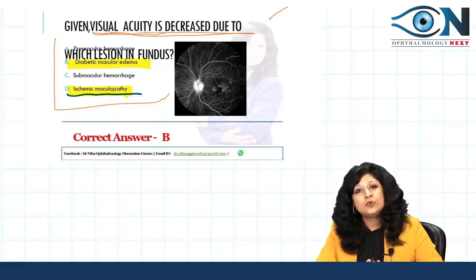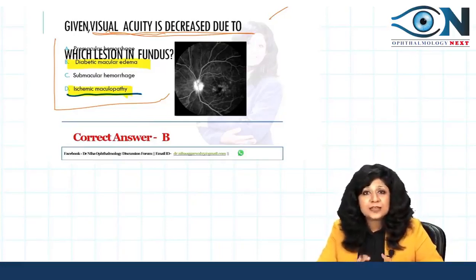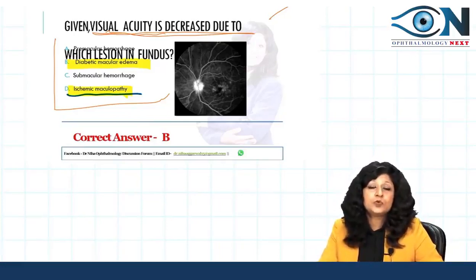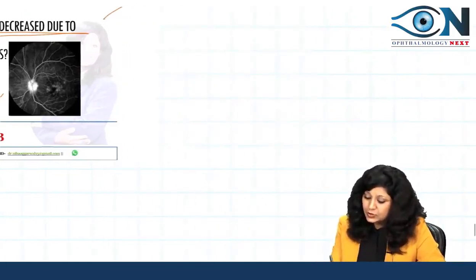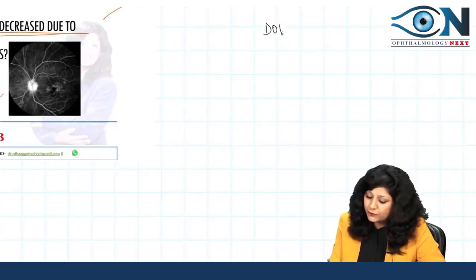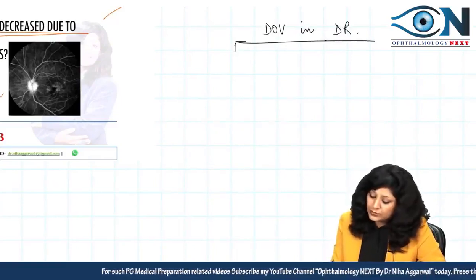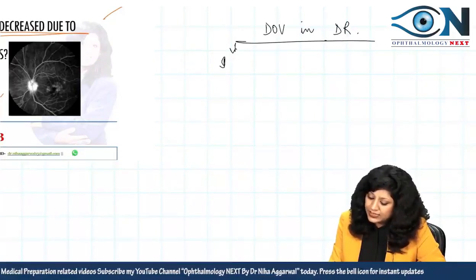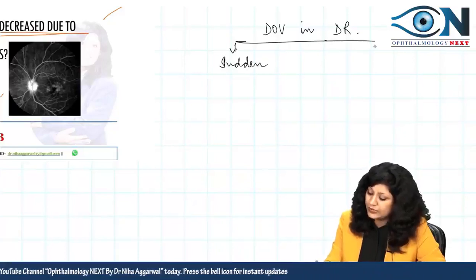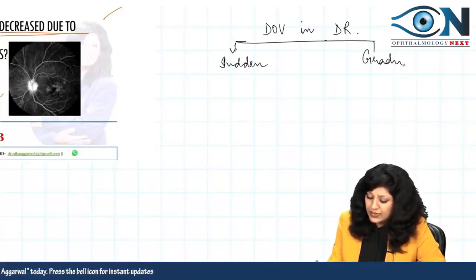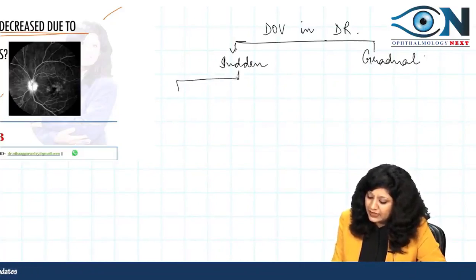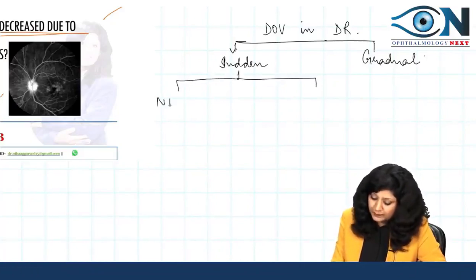Now I will tell you how to answer such questions. Sometimes when these types of questions are shown, you may not even see the image and you can answer. Let us talk about the diminution of vision in a patient who is having diabetic retinopathy. I gave you a chart where I told you that you have to decide whether it was sudden or gradual, if you remember. And in the sudden we were having again two things: one was NPDR and another was PDR.